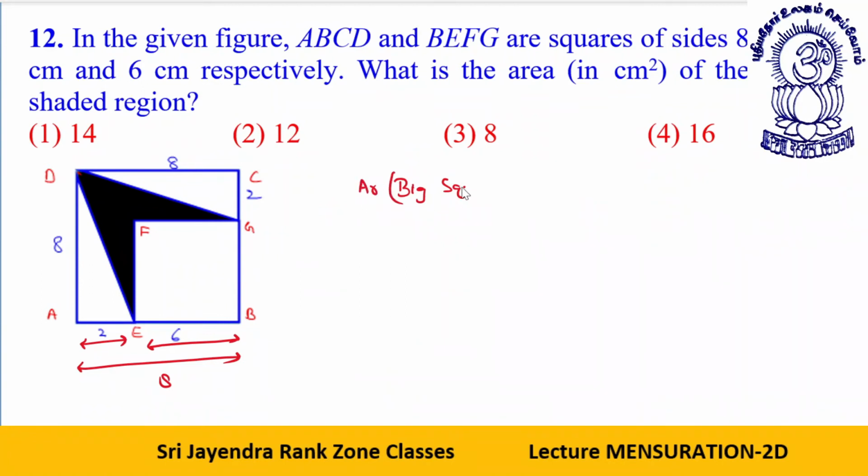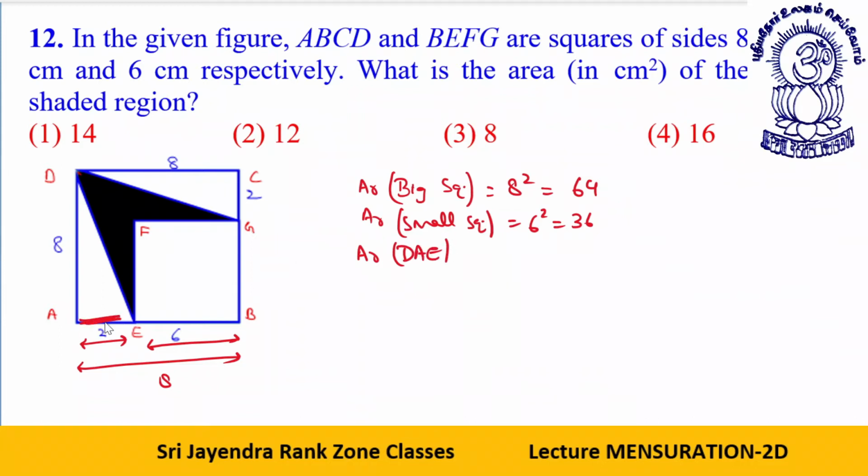Area of the big square is 8 squared, that will be 64. Now, if I talk about the area of the small square, that will be 6 squared, or 36. Now, if I talk about the area of DAE, what will it be?